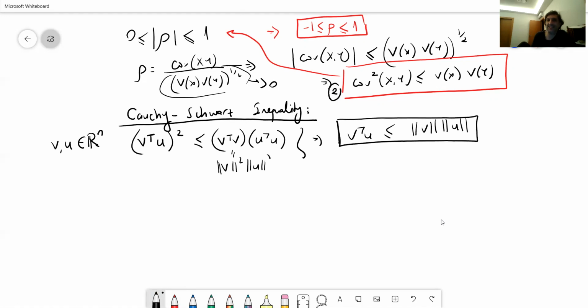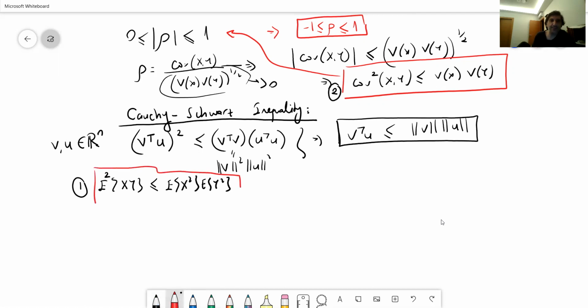So this is going to be the second derivation that I'm going to be doing. First, I'm going to show you a similar expression: the expected value of x times y, squared, is going to be smaller than or equal to the expected value of x squared times the expected value of y squared. So this is going to be another application of the Cauchy-Schwarz inequality. First I'm going to give this proof, then I'm going to give the other proof.